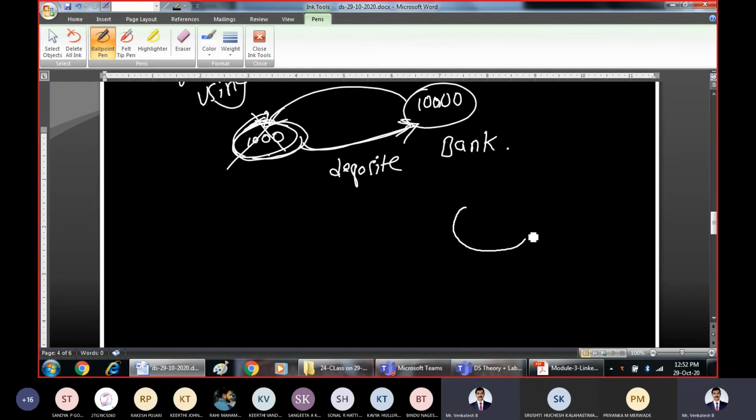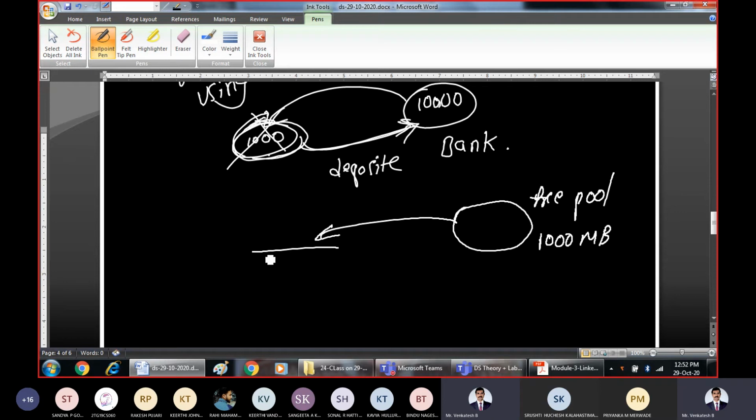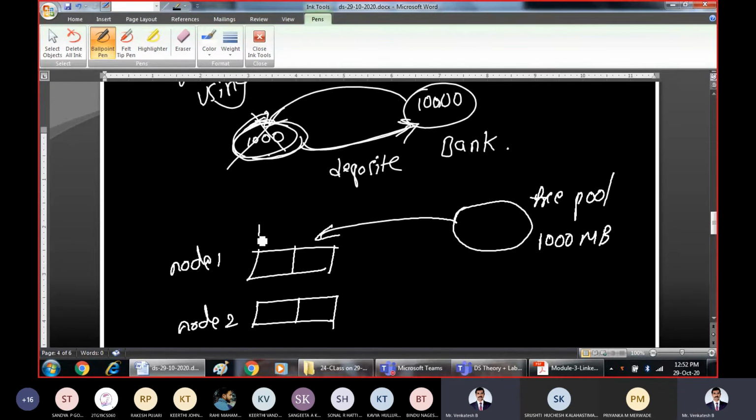Now I will come to our programming part. So this is the free pool, or freely available memory locations. Say around 1,000 megabytes of memory is available. You will bring it and allocate it to the nodes. This is node number 1 and this is node number 2. This node is using 10 MB of space, and this node is also using 10 MB of space. From this free pool, you have taken memory and allocated it to two nodes which are using 10 MB each.